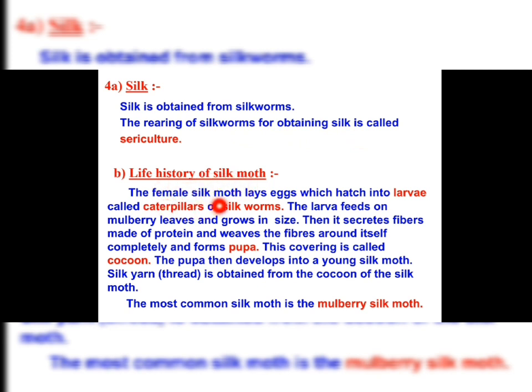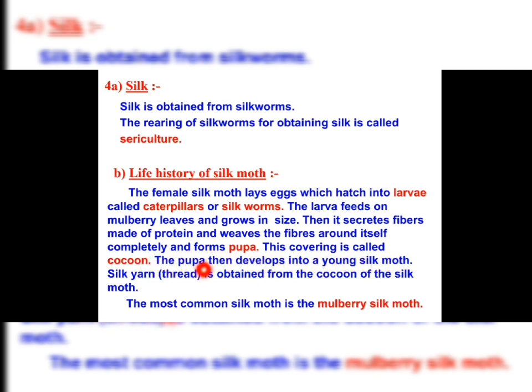The female silk moth lays eggs which hatch into larvae called caterpillars or silkworms. The larva feeds on mulberry leaves and grows in size. Then it secretes fibers made up of protein and weaves the fibers around itself completely and forms a pupa. The covering is called cocoon. The pupa then develops into a young silk moth.